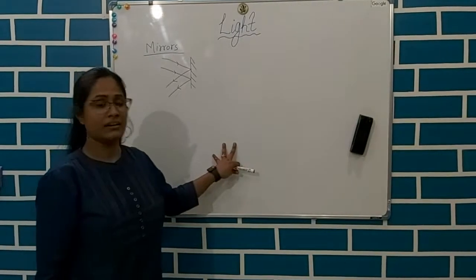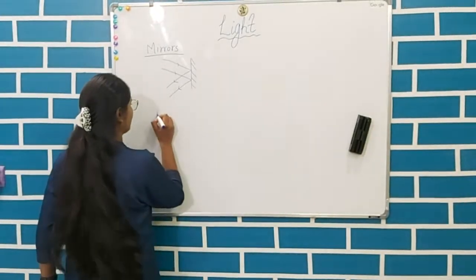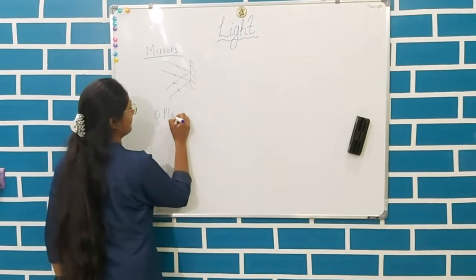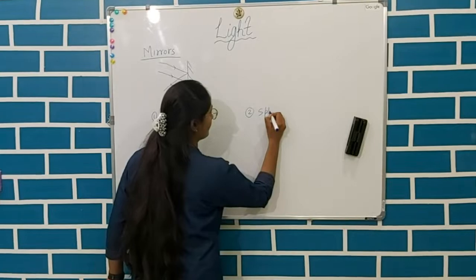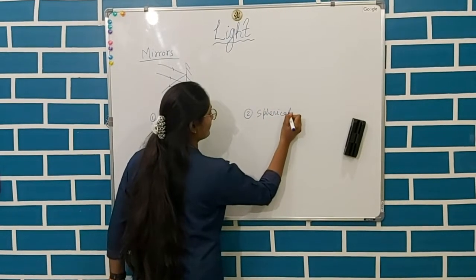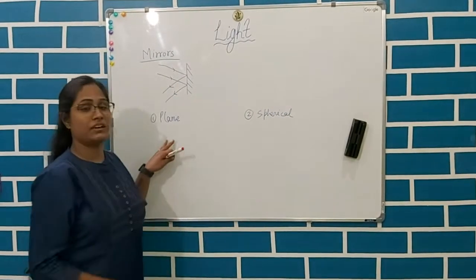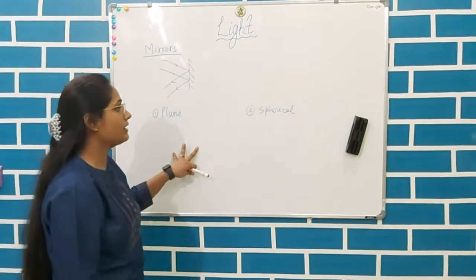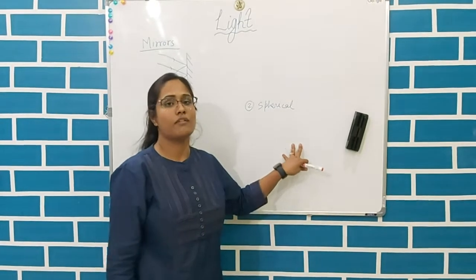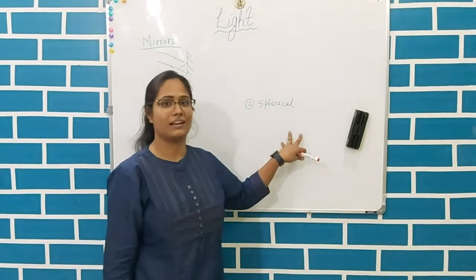One is plane mirror and one is spherical mirror. When the reflecting surface of a mirror is plane, it is called a plane mirror, and when the reflecting surface of a mirror is curved, it is called a spherical mirror.